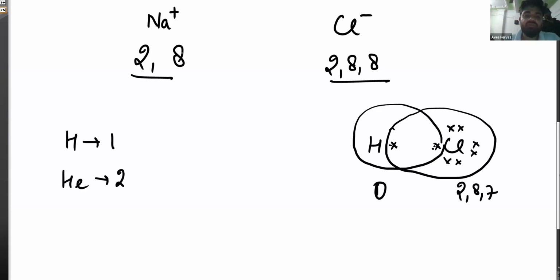But in the case of sodium and chloride ion, they are stable. They have completely lost their electrons. Now they are stable.